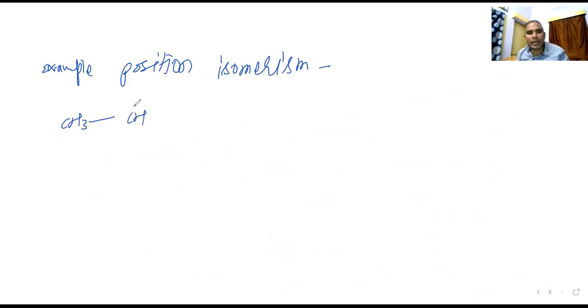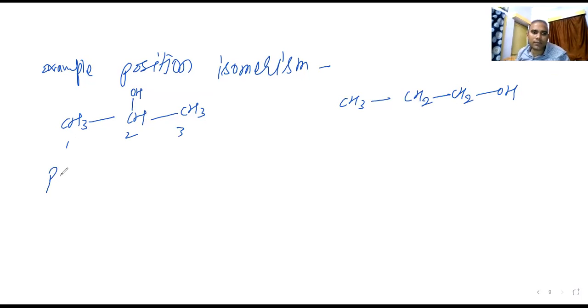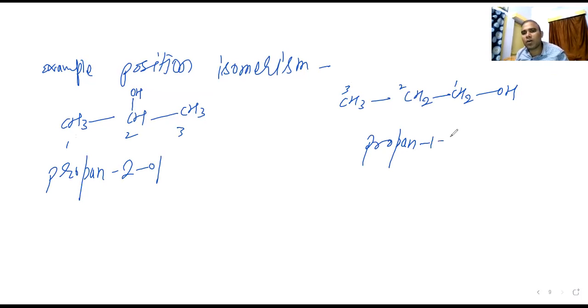CH3, CH, here is OH, here is CH3. Another we are having CH3, CH2, CH2, OH. Right, this one. This is what? 1, 2, 3. This is propan-2-ol, and here is propan-1-ol. 1, 2, 3.